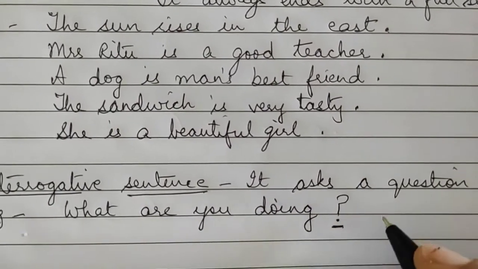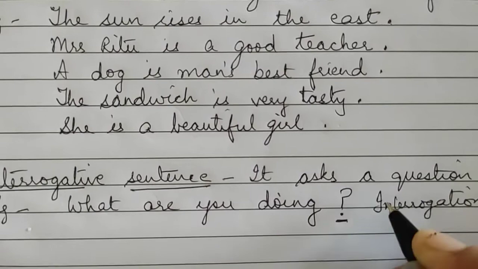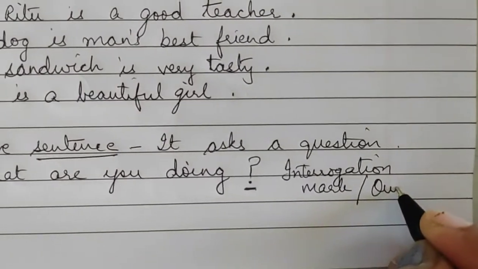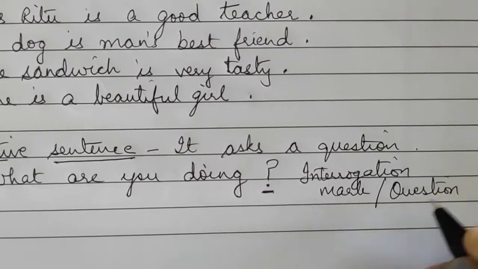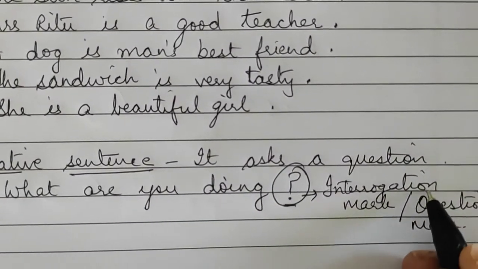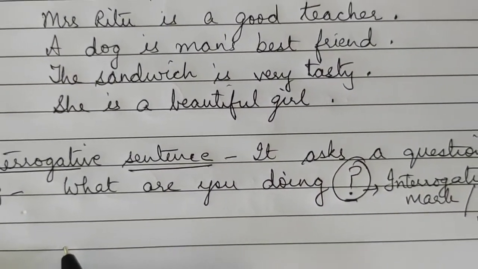This is called interrogation mark, or you can say question mark. I will give you one more example.